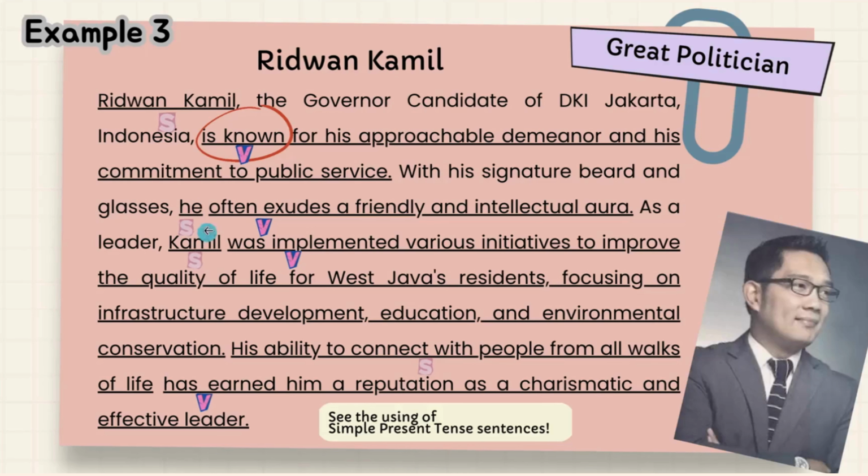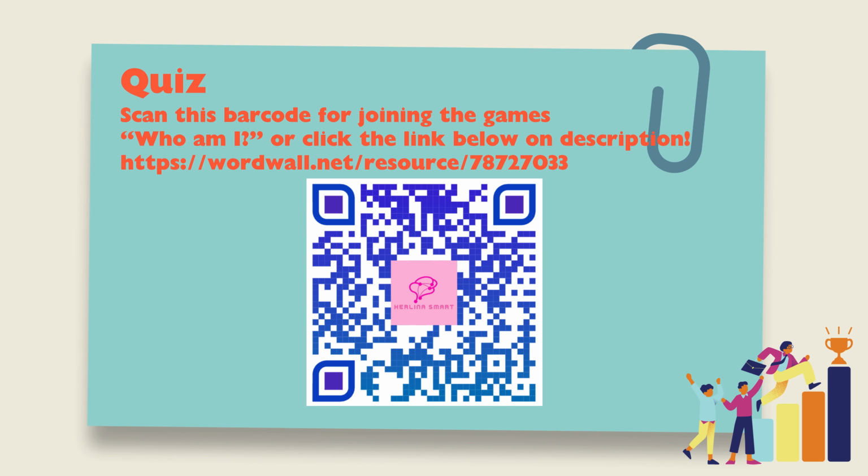So, continue. He often exudes a friendly and intellectual aura. He here is the subject, often exudes is the verb. The next example, Kamil implemented various initiatives to improve the quality of life for West Java's residents. Now here Kamil is the subject, and then was implemented is the verb. But it is the same as the first sentence, it uses passive voice.